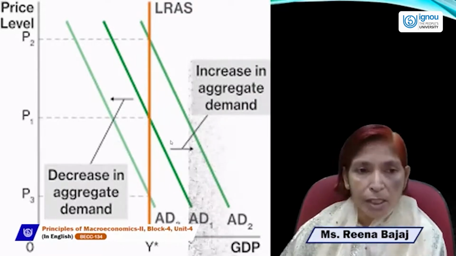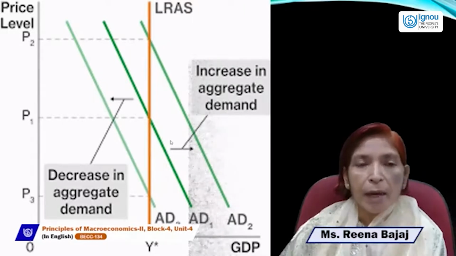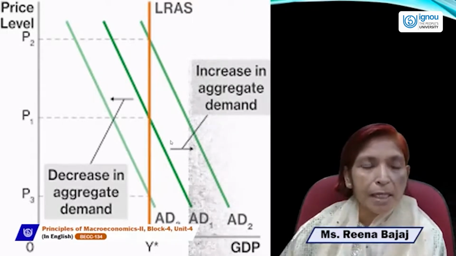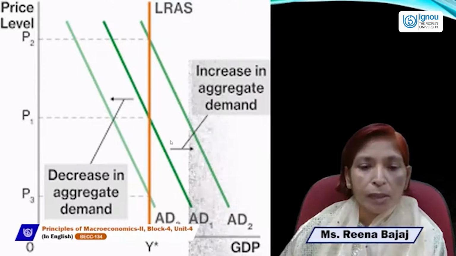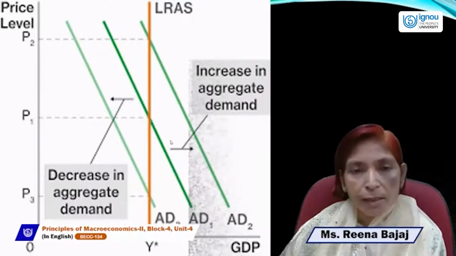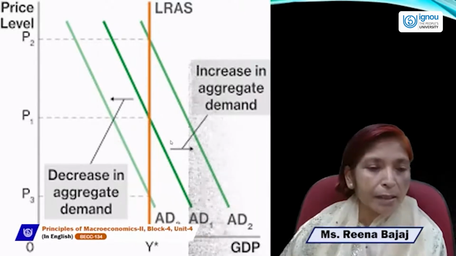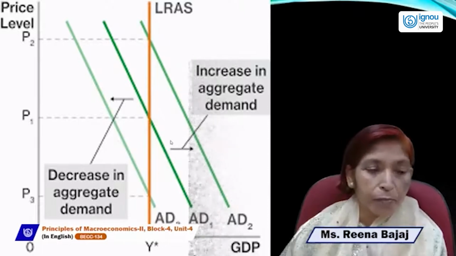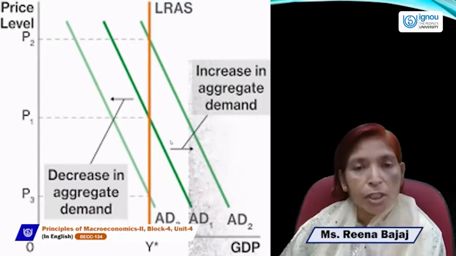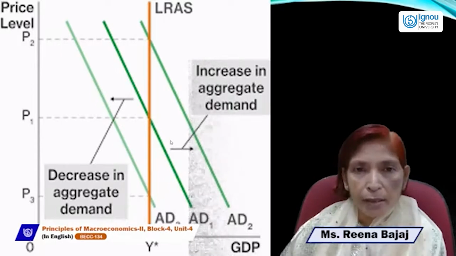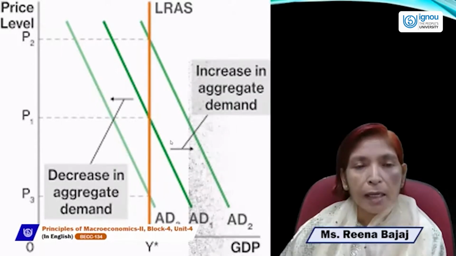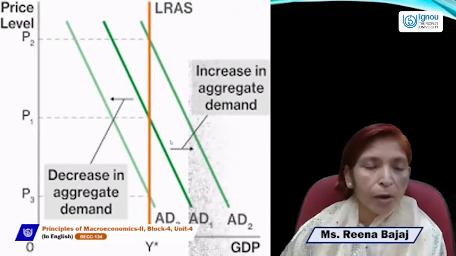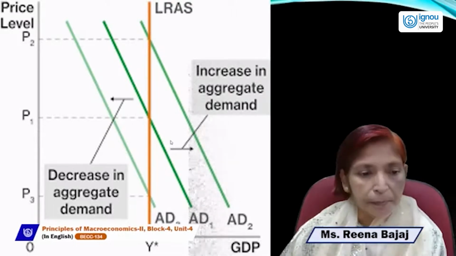Only price will change. If aggregate demand increases, the curve will shift to the right-hand side. In that case, price will rise from P1 to P2. And if aggregate demand falls, the curve will shift to the left-hand side. In this case, price will fall from P1 to P3. But the level of income or GDP will remain constant because the LRAS curve is vertical, which represents the full employment situation.